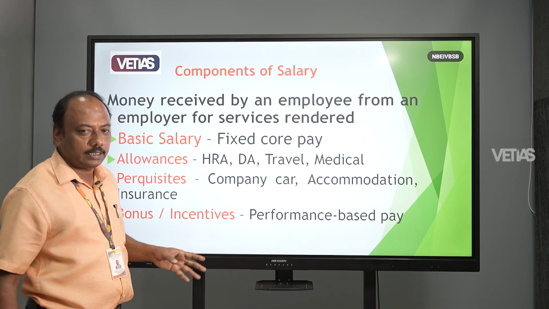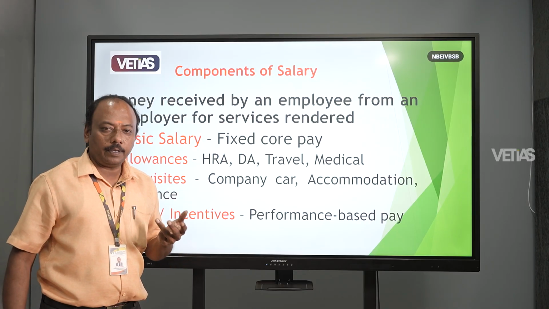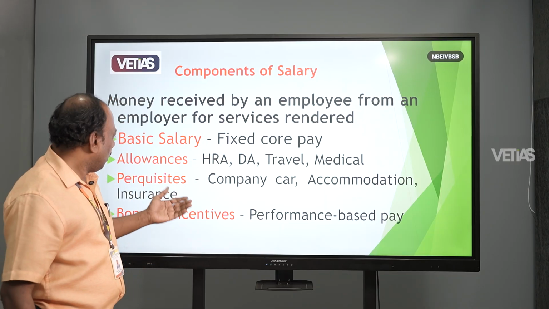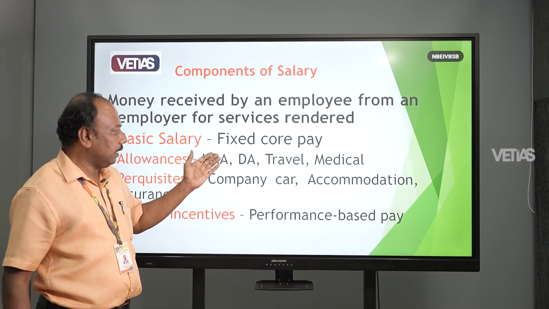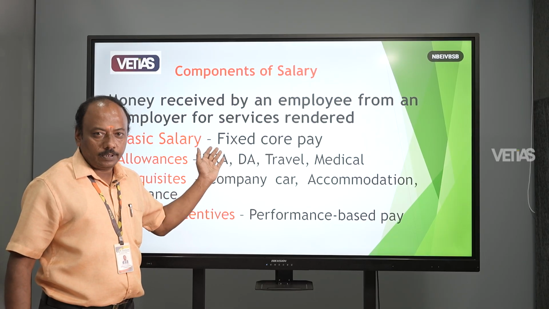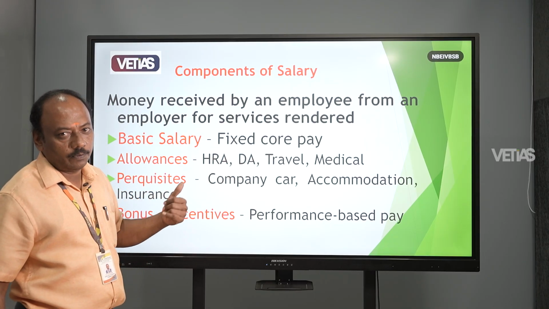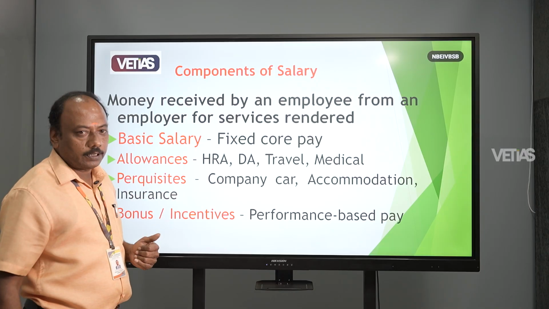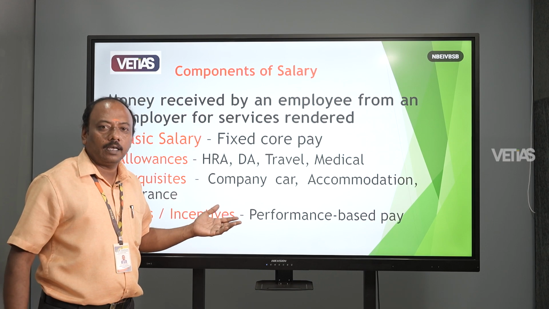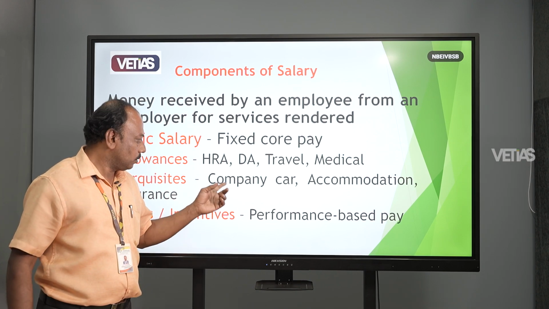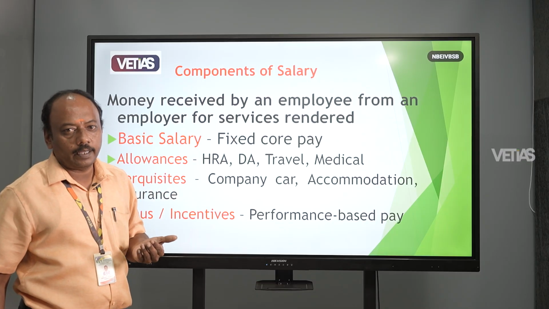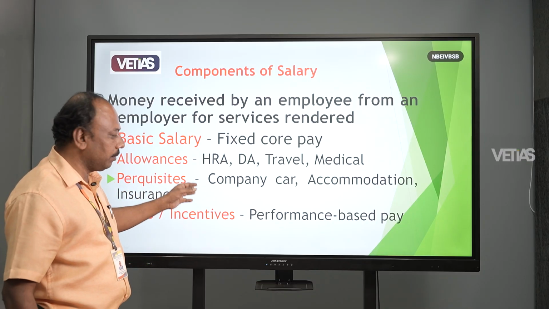First is the basic salary. It is a fixed pay, the basic pay you get from the employer. And allowances: HRA, DA, that means house rent allowance, dearness allowance, traveling, medical. These kinds of allowances we also receive from the employer. And perquisites. Here we are not paying money, we are providing additional benefits. Company car, accommodation and insurance are provided by the employer to the employee. These all come under perquisites.